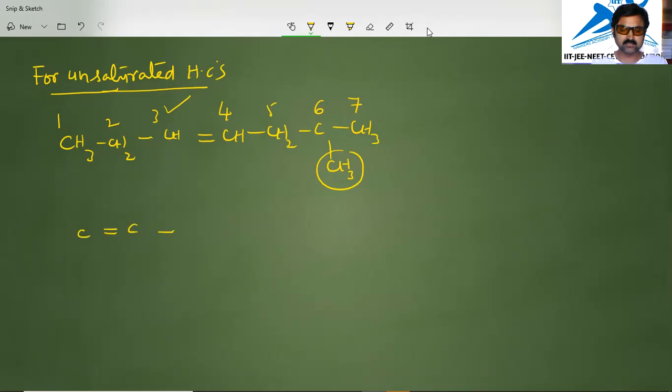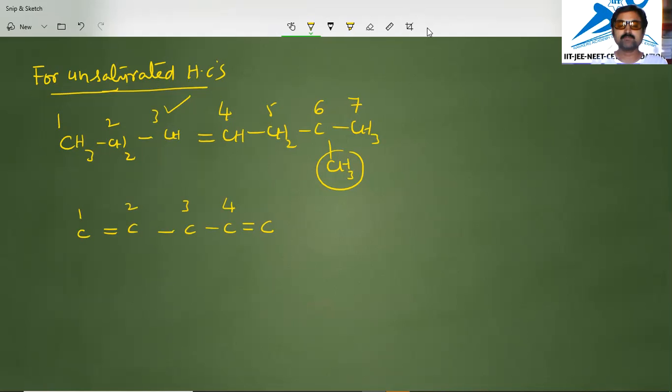And the another one, suppose you have a double bond present like this. Two double bonds are there like this. Total we are writing 5 carbons like this. And if you start giving numbering from left to right, 1, 2, 3, 4. In this, if a double bond or triple bond is there repeatedly, the lowest number is assigned to the double bonded carbon only.